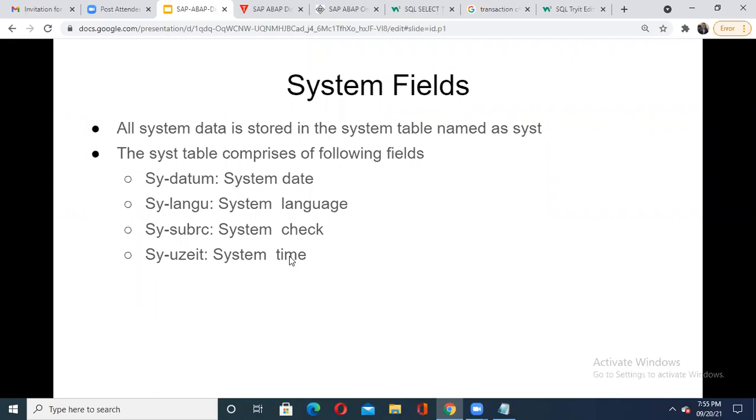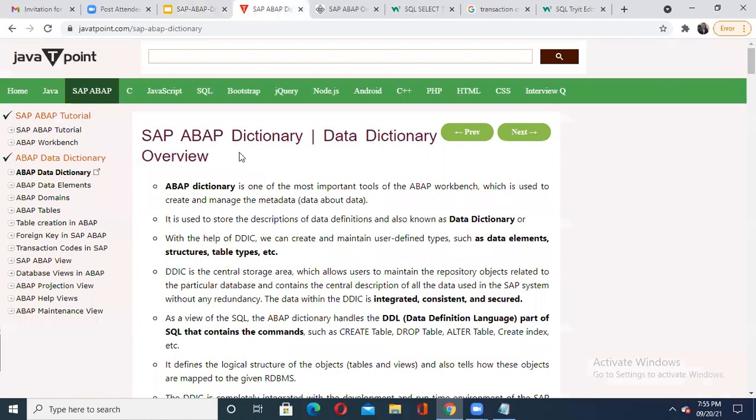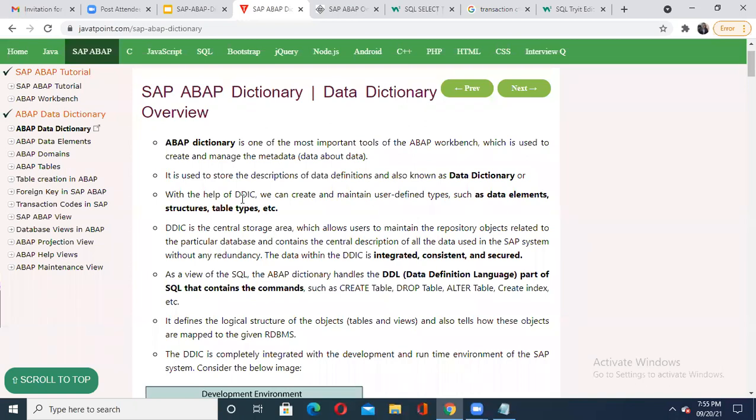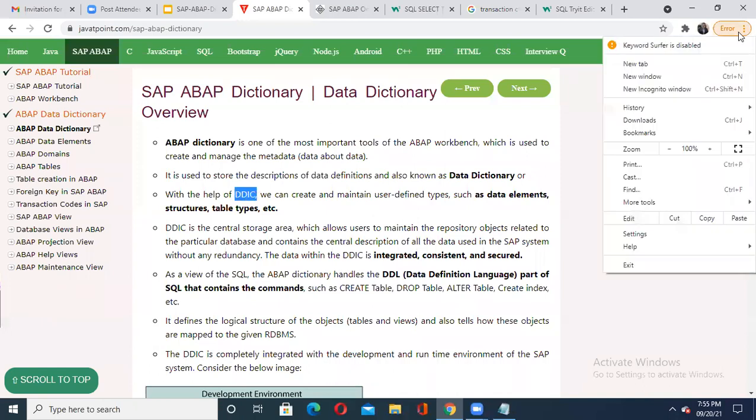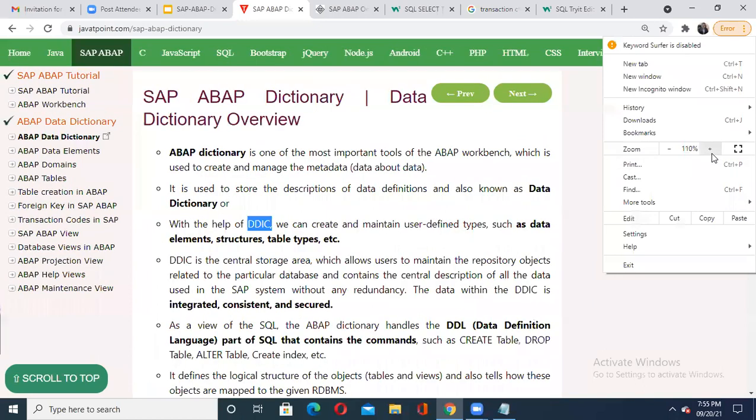So I'm moving further as part of the SAP ABAP data dictionary. When I'm talking about the SAP ABAP data dictionary, I already said it is DDIC, a short form for data dictionary. I'll zoom in so everyone will be able to see.